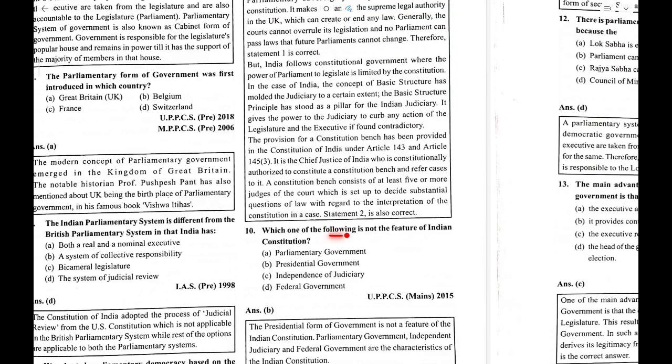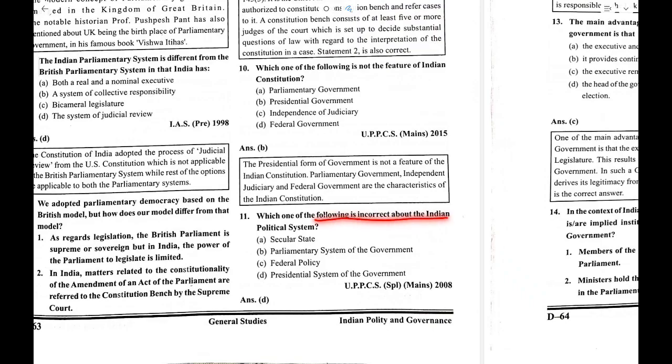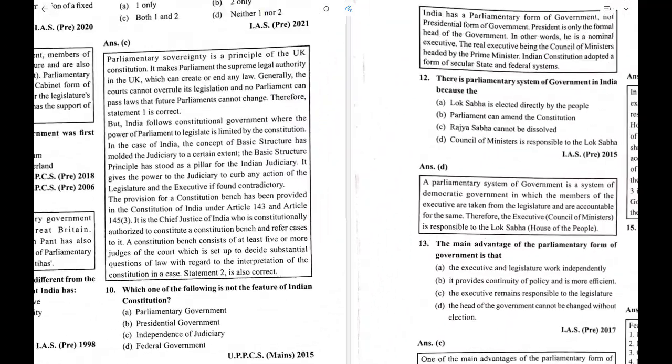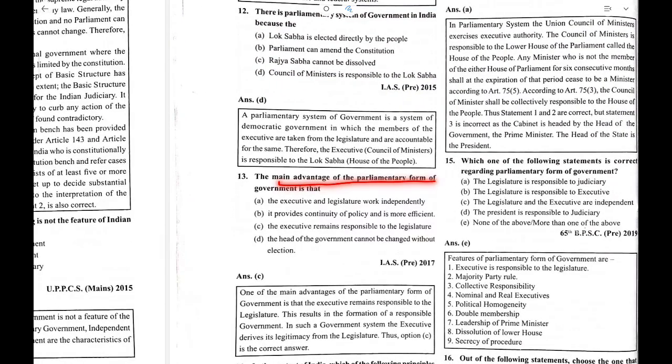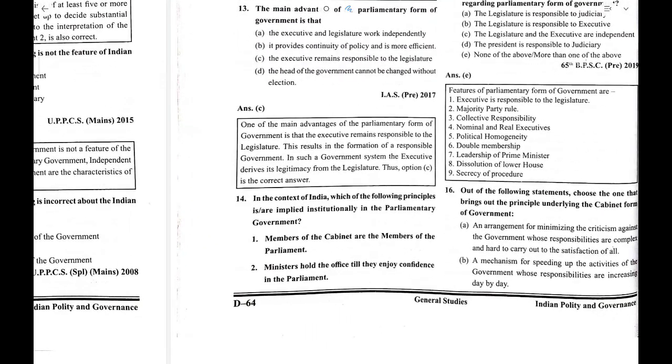Now which of the following is not a feature of the Indian constitution? Parliamentary system, independence of the judiciary and federal system are correct. Presidential system is applicable in the case of USA. Which of the following is incorrect about the Indian political system? That it is having a presidential system of government. There is a parliamentary system of government in India because the Council of Ministers is responsible to the Lok Sabha. The main advantage of parliamentary form of government is that the executive remains responsible to the legislature. I told you this earlier.